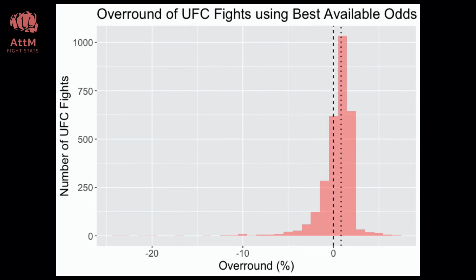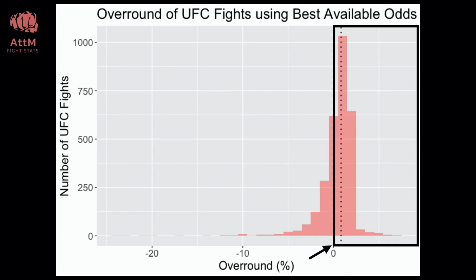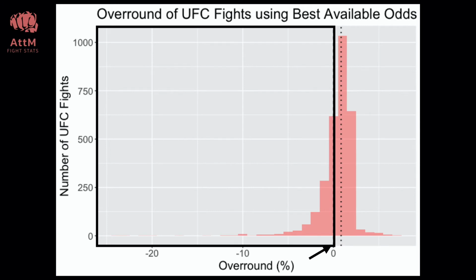Now you'll notice two vertical black lines. Pay attention to the dashed one on the left, which corresponds to an overround of 0%. The reddish rectangles to the right of that dashed line represent the number of UFC fights with an overround greater than 0%, even after picking the best odds. Conversely, the reddish rectangles to the left of that dashed line represent the number of UFC fights with an overround less than 0%. In those cases, picking the best available odds actually gives an advantage to the bettors.